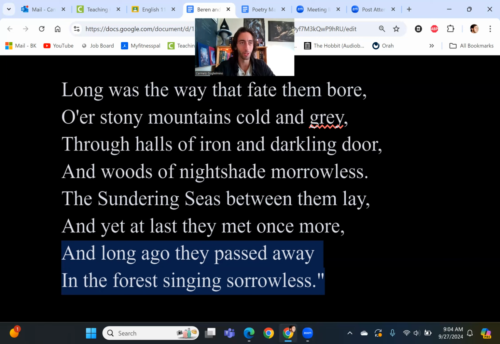And again, if you want to know the actual full story of Beren and Luthien, go check out the chapter on Beren and Luthien in Tolkien's Silmarillion. It gives you a much more full narrative version of all this. But again, we're looking at the actual poem here. Okay, so outside knowledge aside, what do we have here?